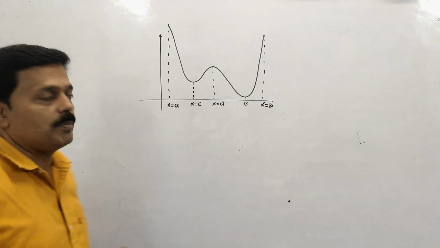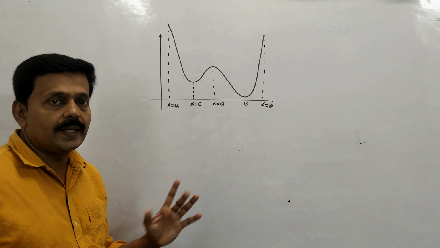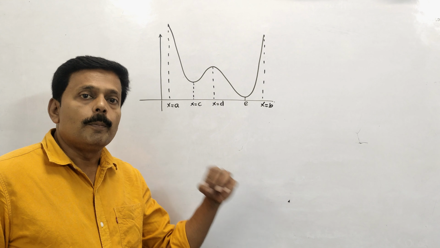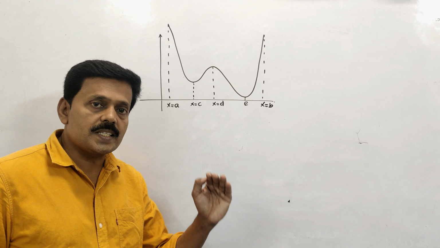A function which is continuous in a closed interval, say a comma b, has maximum and minimum. That is the first theory. Options can be: it has maximum but no minimum, it has minimum but no maximum, maximum or minimum. All these are wrong. The correct answer is if the function is continuous in a closed interval a comma b, it has both maximum and minimum.